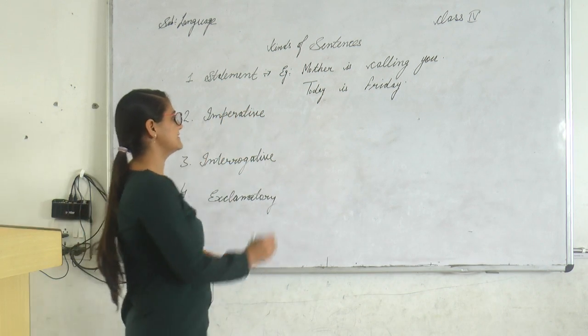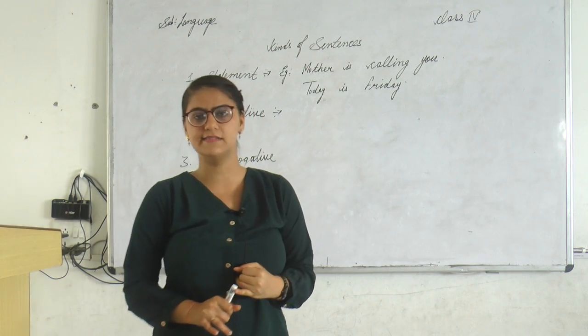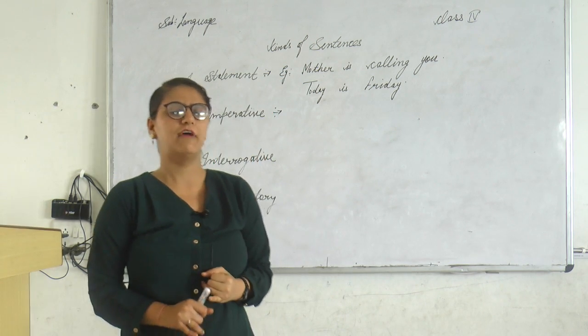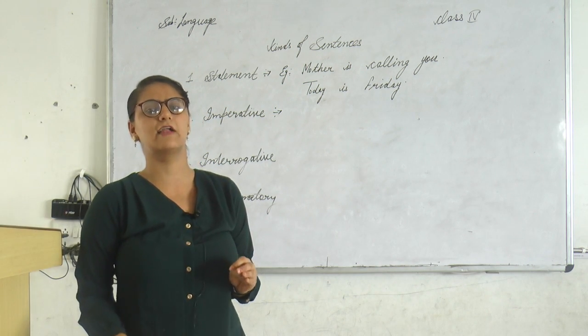Second type of sentence is named imperative. Here, whenever there is any request, order or advice, those kinds of sentences are known as imperative.